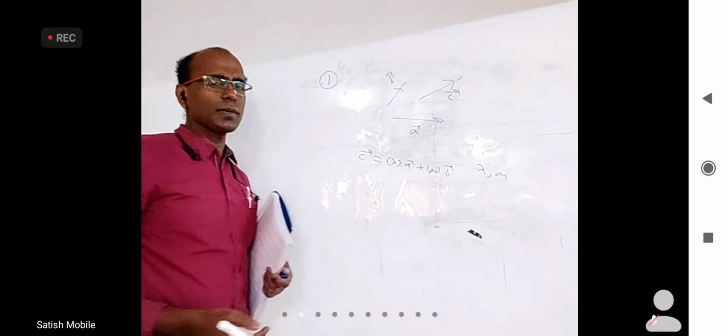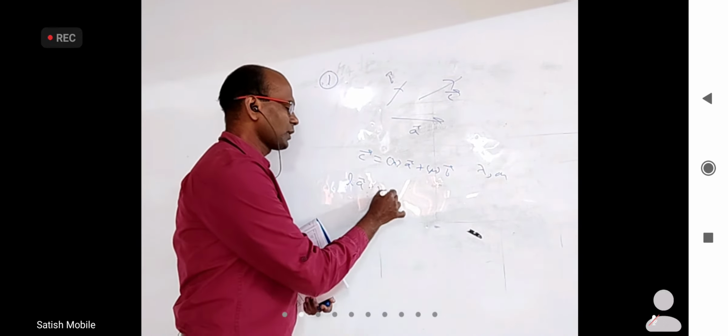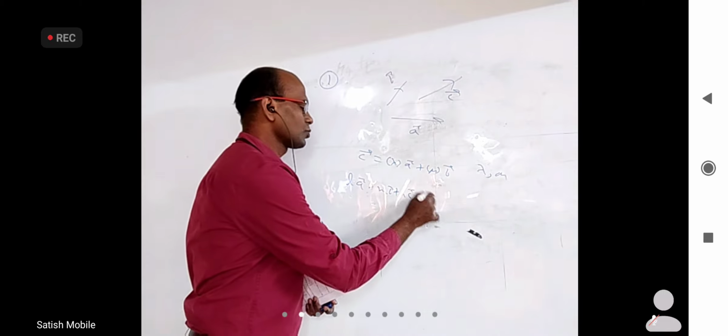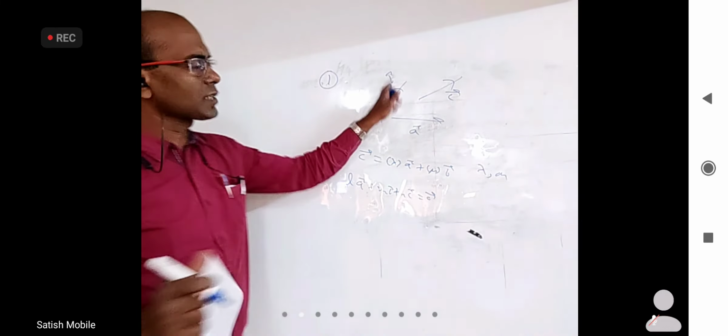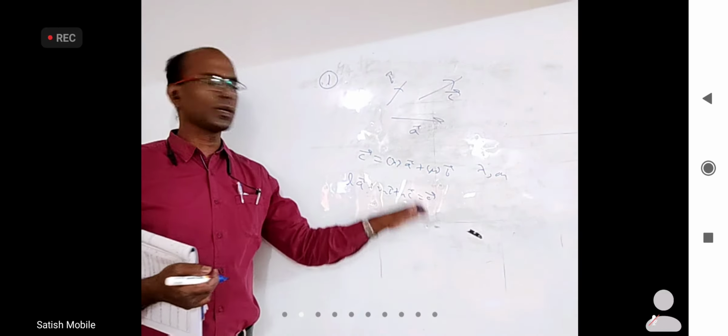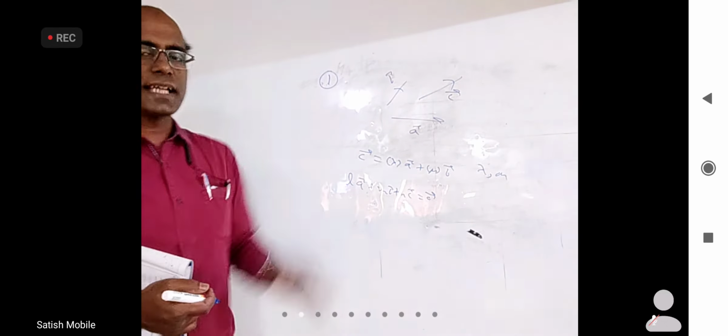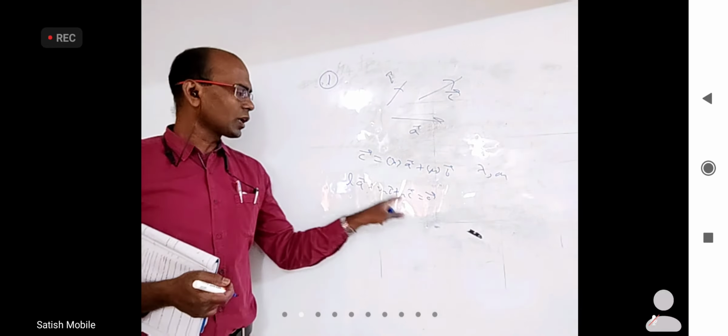The same point can be expressed another way: you can write L A bar plus M B bar plus N C bar equal to 0 bar. If three vectors are coplanar, some number into A bar, some number into B bar, some number into C bar will be 0 bar. It is possible to find those numbers such that not all of them are 0.